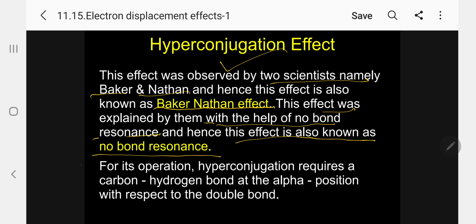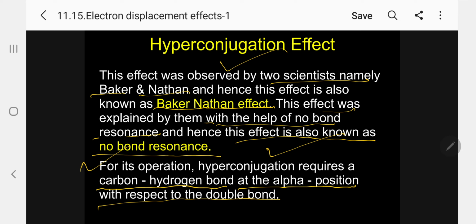For its operation, hyperconjugation requires a carbon-hydrogen bond at the alpha position of the carbon atom with respect to the double bond. With respect to the double bond, the next carbon will be the alpha carbon. You should have the alkyl part.